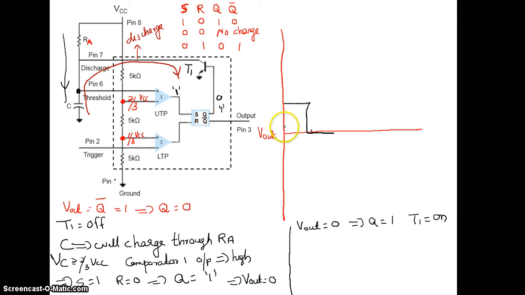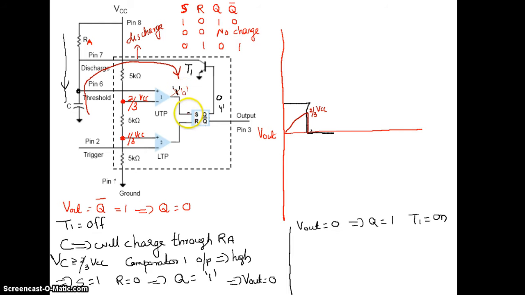So the capacitor now will charge. Capacitor will be charging till 2 by 3 VCC, and after that it's going to discharge. Discharging is not gradual because you don't have a resistor here, it is short. So discharging will be sudden. You don't have a gradual discharging like that. Now see, after discharging, the voltage here goes below 2 by 3 VCC. If it is going below 2 by 3 VCC, this one will now change to 0 again.